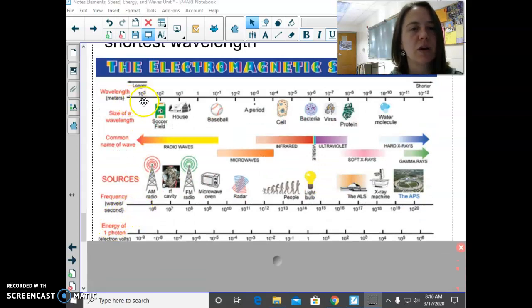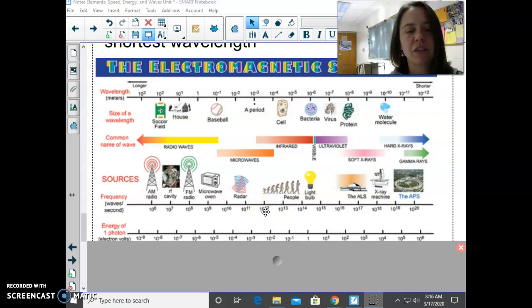So frequency, as we can see, as our wavelength gets smaller, our frequency goes up, and this is waves per second. So 10 to the 6th is 1 million waves per second, a billion microwaves, a trillion, we're getting into infrared, and you can see that the sources could be people giving off infrared waves.